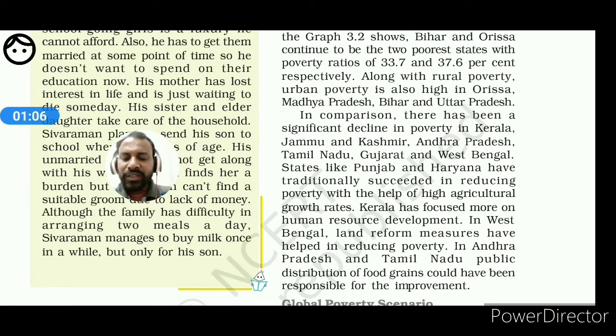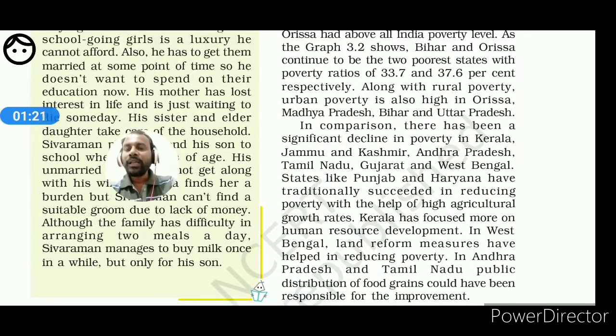So from these concepts we can say that the traditional way, with emphasis on agriculture, availability of land for all people, and the implementation of technology in the agricultural field, has reduced poverty in states like Punjab and Haryana.